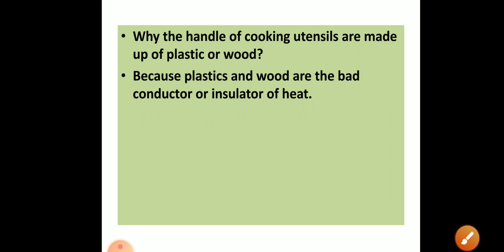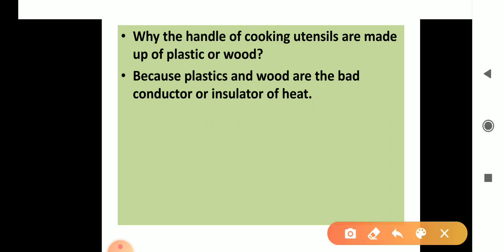Next is, why are the handles of cooking utensils made up of plastic and wood? It's also very simple, because plastic and wood are insulators, so it becomes easy to handle the hot utensils. Because plastic and wood are insulators, they do not become hot, and you can easily handle them, right?